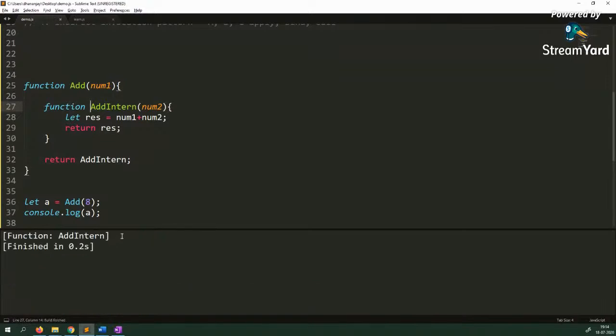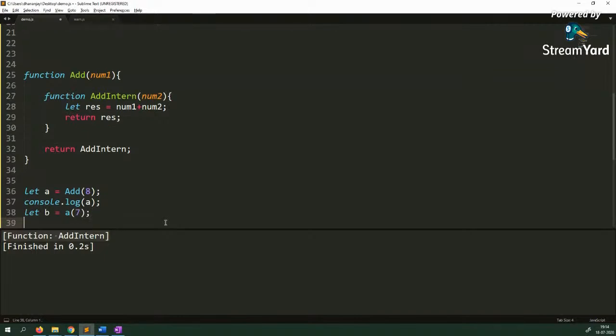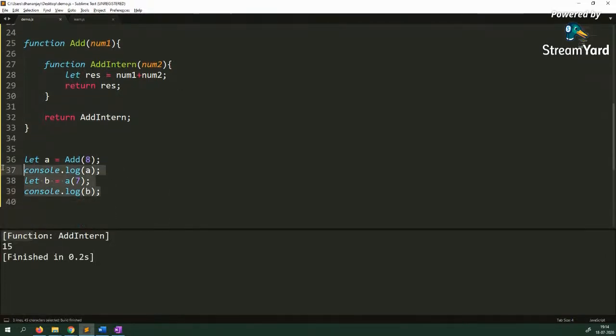So here you see that it says a is addInner. Now I can say let b equal to a, and pass another value 7, and say console.log b, and I'm getting 15. So I can combine these together. I know that add is returning me a value, so I can say add 8, 7, and it should give me the output 15.